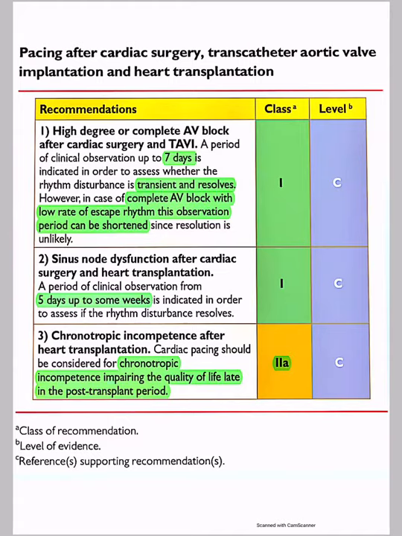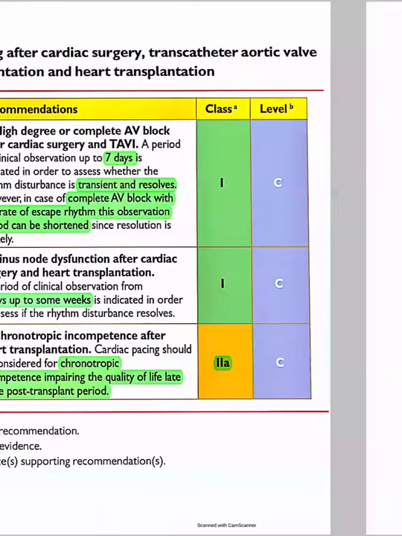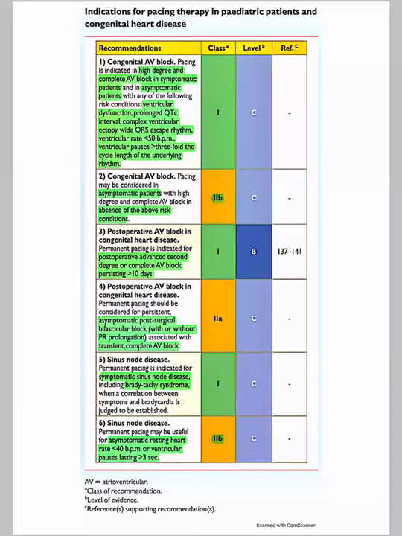Cardiac pacing should be considered for a patient who has chronotropic incompetence impairing quality of life late in the post-transplant period. It's a 2A indication. And going into indications of pacing therapy in pediatric patients and congenital heart disease, I think Gaurav was interested in this.